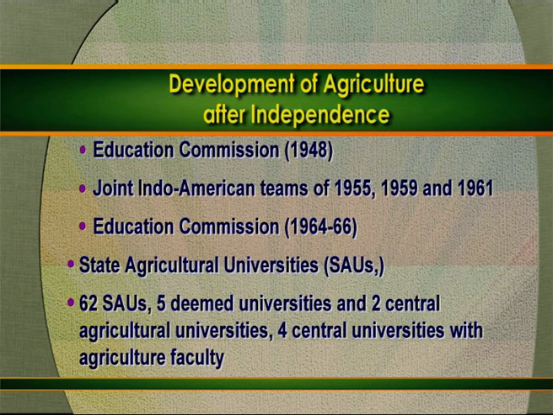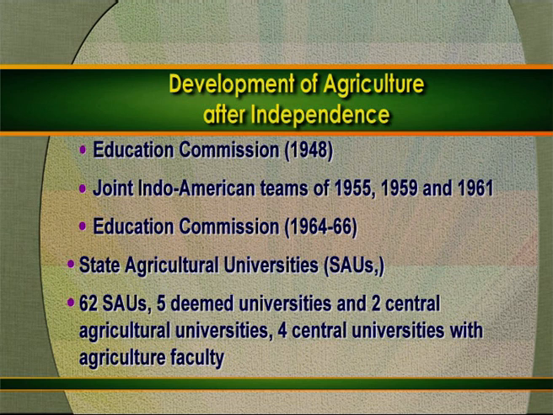Now we will move to the development of agriculture after independence. On the basis of recommendations of the Education Commission of 1948, the Joint Indo-American Teams of 1955, 1959 and 1961, and the Education Commission of 1964 to 66, various state agricultural universities were established to integrate agriculture education, research and extension activities.